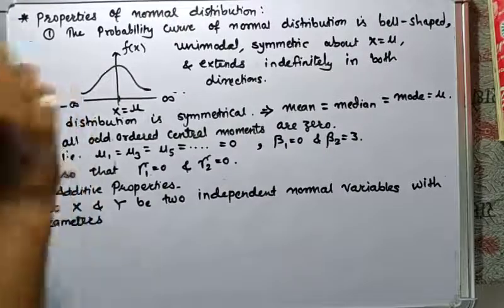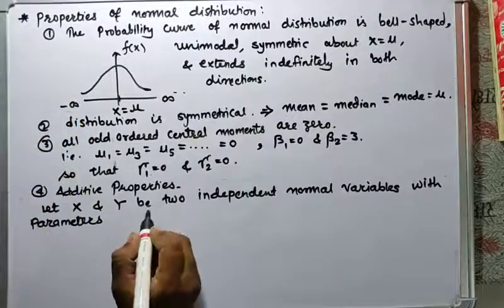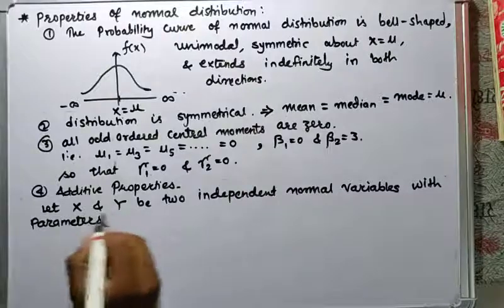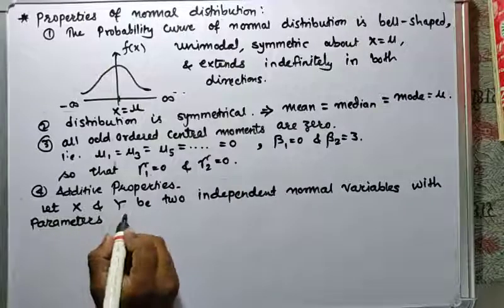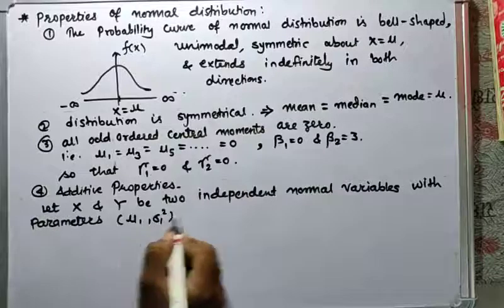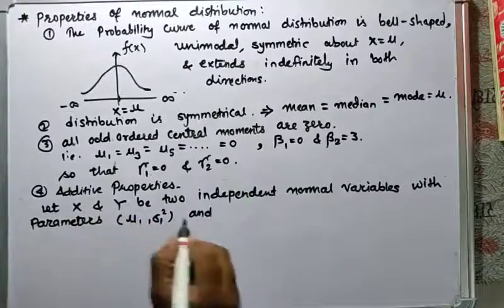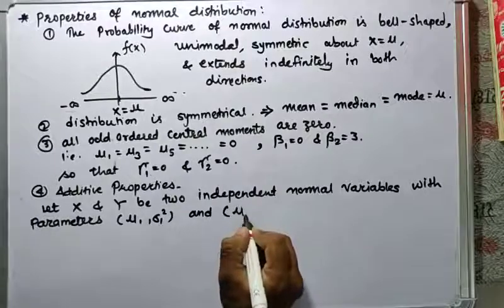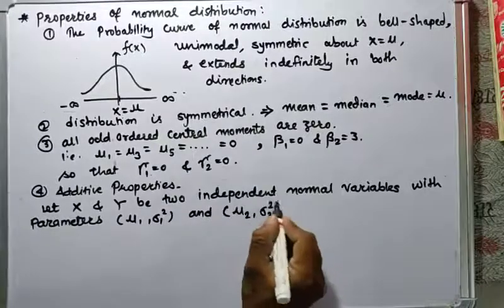Here for normal distribution we have the parameters mu and sigma square. So for x we will take the parameters mu1 sigma 1 square, and for y we will take other parameters, mu2 sigma 2 square.